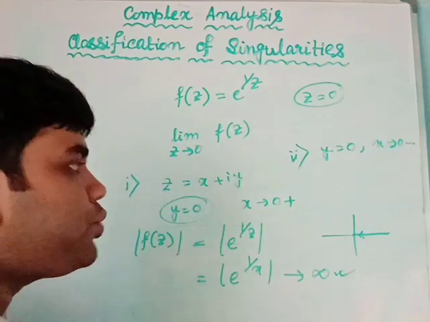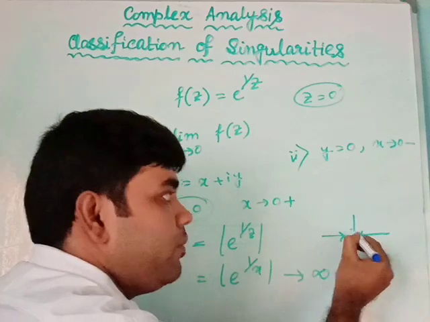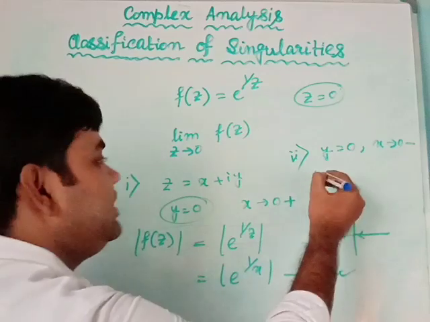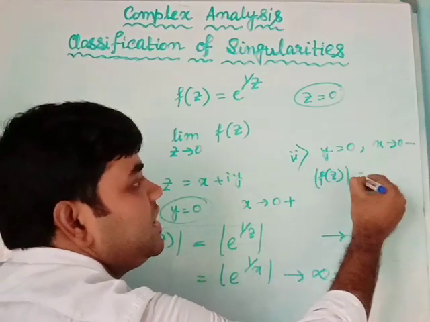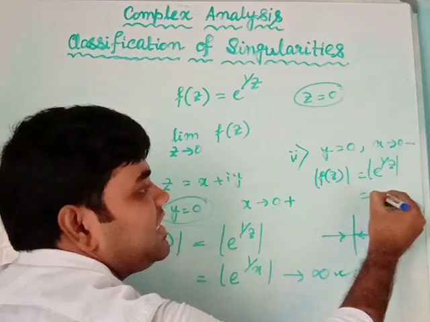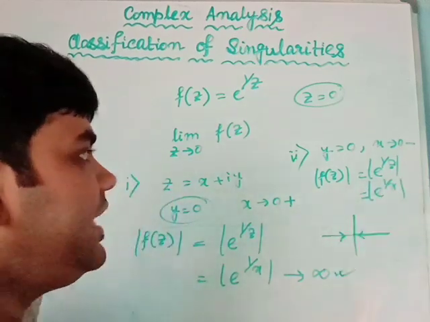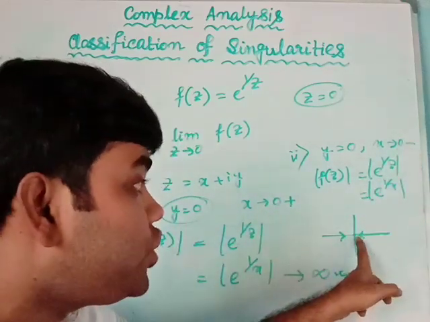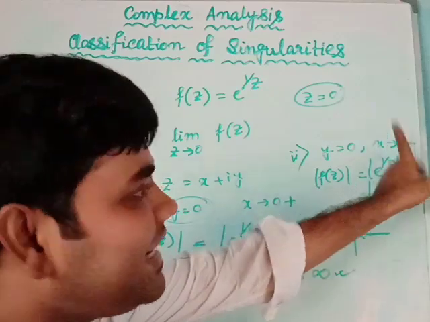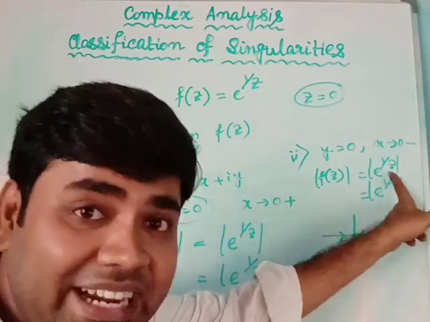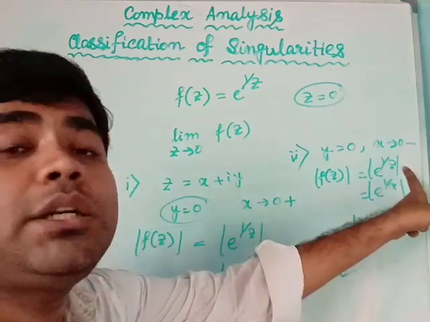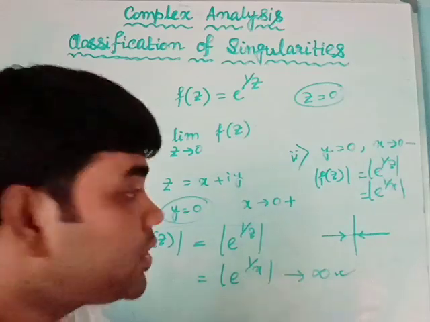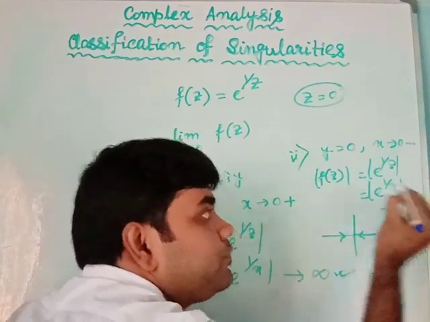Now, if I take the second case, if I make y equals to 0 and x is tending to 0 minus, this means z is approaching the origin along the negative real axis. Then |f(z)| gives e to the power 1 by |z|, which is e to the power 1 by x. Now, x is near 0 but negative, because x is approaching 0 from the left. So 1 by x will be a large negative number. e to a negative real number means 1 by e to the power of that, so that will be tending to 0 for sure.